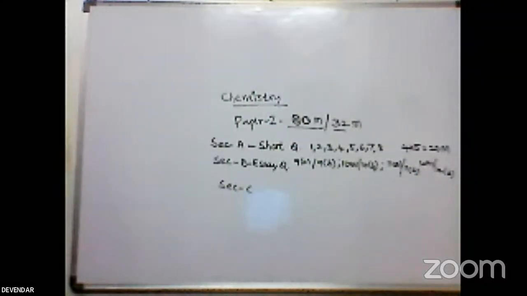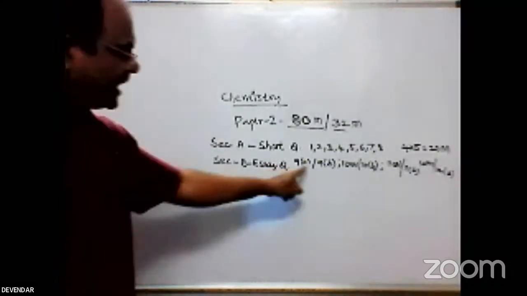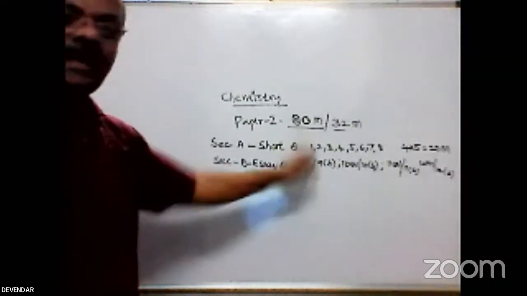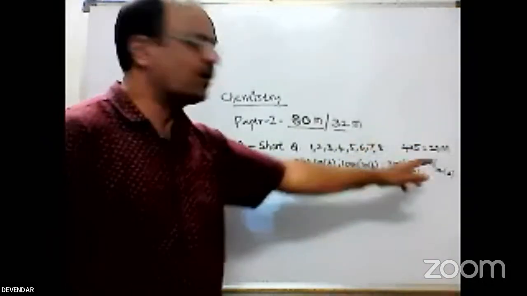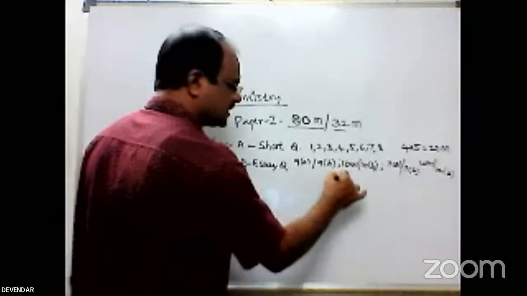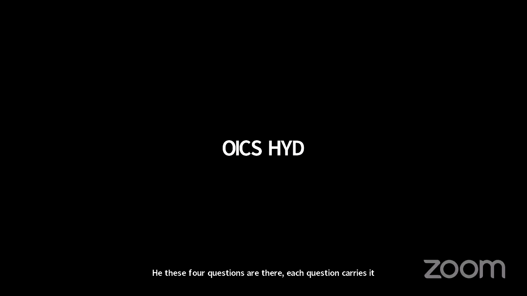There are 4 essay type questions. That means internal choice only. You can write A or B, for 9, 10, 11, 12 like that. That means 4 questions are there. Each question carries 10 marks. It is totally 40 marks.